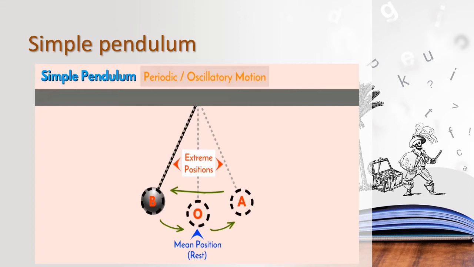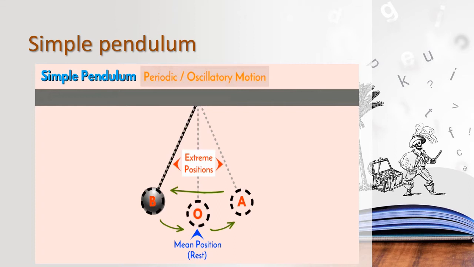While oscillating, we can see two extreme positions. What are those extreme positions? What does that mean? The maximum distance it can cover on one side and on the other side. While taking the to and fro motion, it moves to a maximum distance, and that is called the extreme position. In between there is a moderate position, and that is called the mean position of the pendulum.